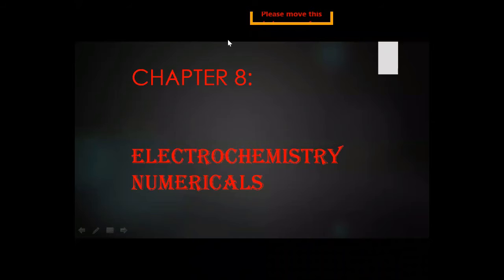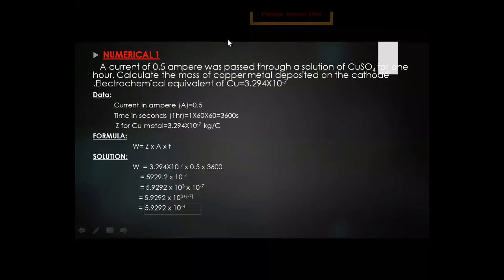Electrochemistry is a branch of chemistry which deals with the conversion of electrical energy into chemical energy and chemical energy into electrical energy. Then we have the term numericals. What is actually a numerical? It is expressed as a number or numbers instead of an alphabet, solving a mathematical problem. So today we will solve the numericals of chapter number 8.